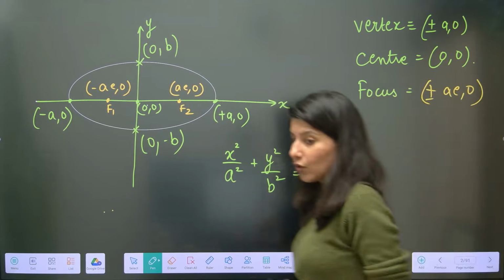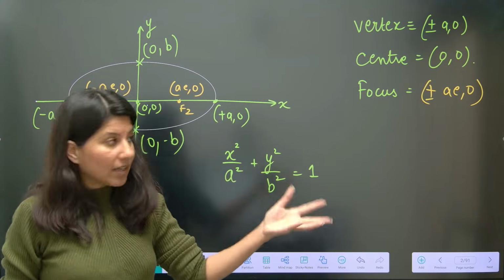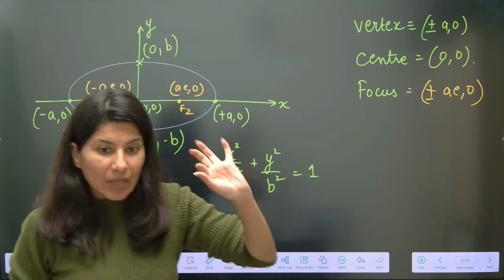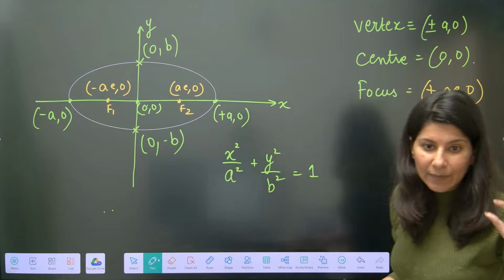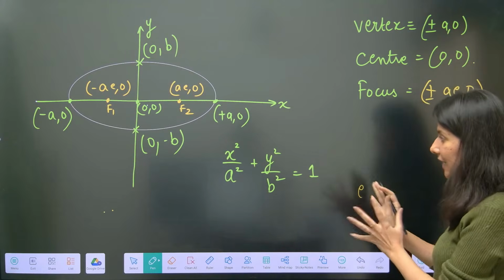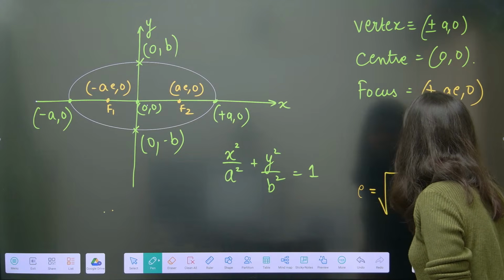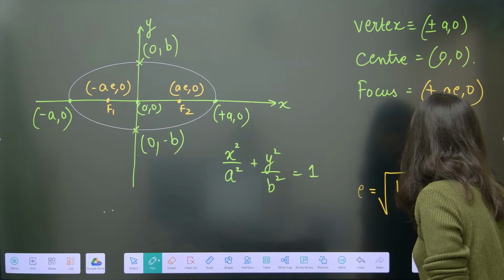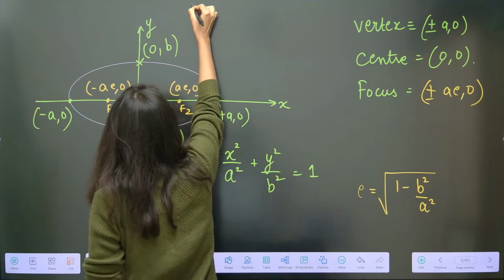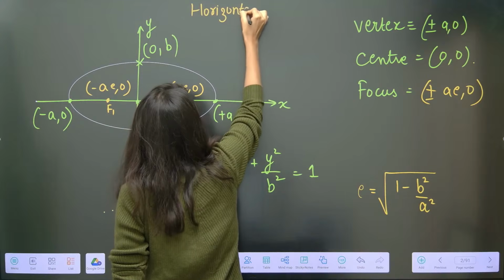Now you will be telling me, ma'am, hold on, what is E? Where are you getting this E? Can anybody tell me in the chat box? E is nothing but the eccentricity of the ellipse. Eccentricity over here will be the square root of 1 minus b square upon a square. This is in the case of a horizontal ellipse.